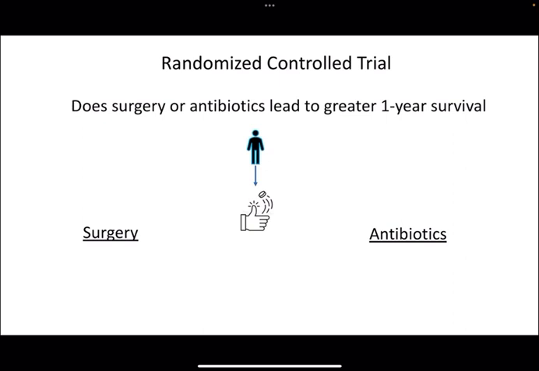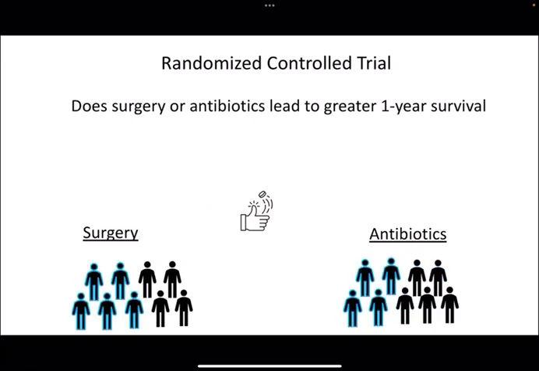Randomization gets rid of that relationship between prognosis and treatment status by making the decision of which treatment group the person ends up in random. So if there are two treatment groups, this is like flipping a coin, where this person with a poor prognosis is equally likely to end up in the surgery or antibiotics group, and in this case they end up in the antibiotics group. This individual with a regular prognosis is equally likely to end up in either group, and in this case they end up in the surgery group.